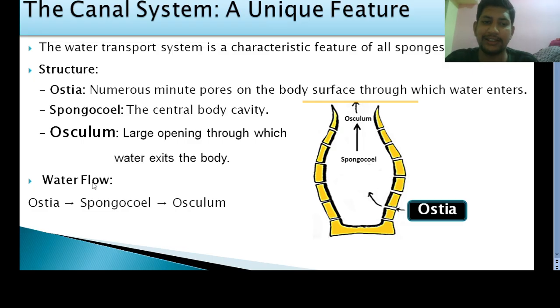Water how it flows. So from the outside, water enters into the body through ostia, then it goes to the spongocele. And then from the spongocele it goes to the osculum. Remember, it is a very important feature of Porifera.